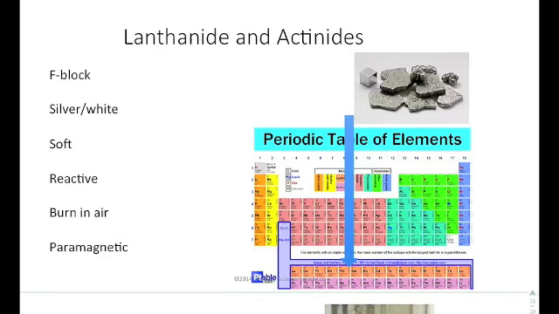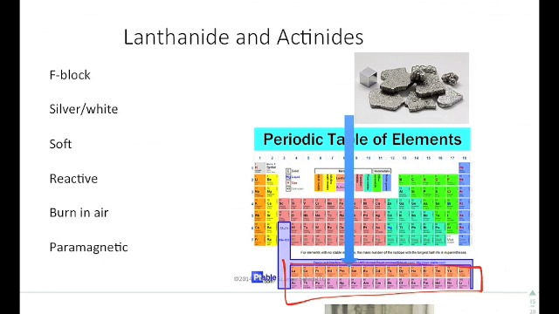Finally, you have the lanthanides and actinides. They're the weird ones that are kind of pulled out from the periodic table, and we'll talk a little bit more about that when we talk about electron structure. But they're pulled out and put at the bottom of the periodic table because they're in what's called the F block. They tend to be silver/white, kind of a mixture.